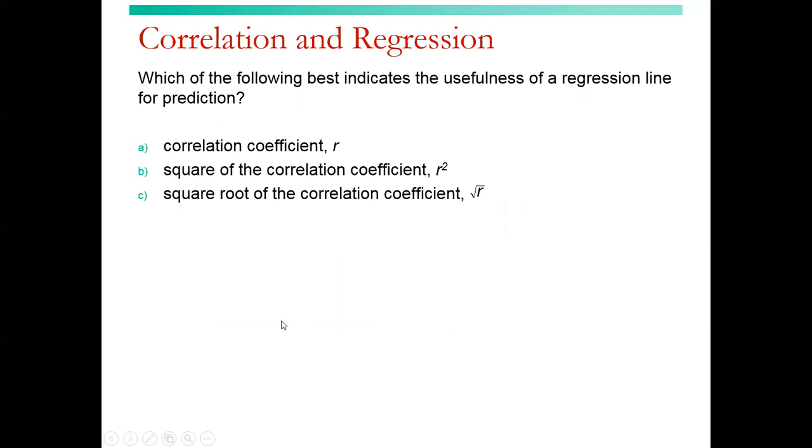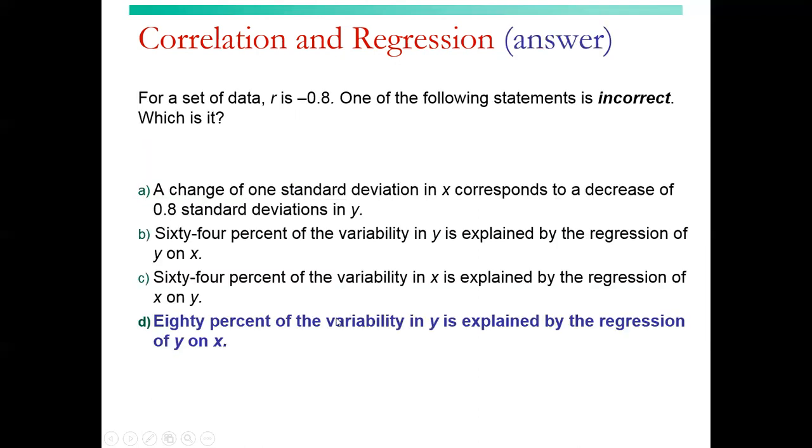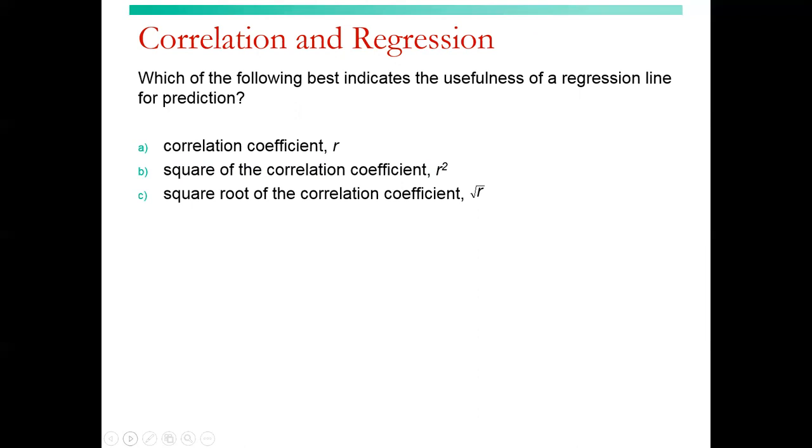Which of the following best indicates the usefulness of a regression line for prediction? Correlation, square root of the correlation, or the R squared? R squared tells us the percent, let's go back to the last one, the percent of the variability in y. So R squared.